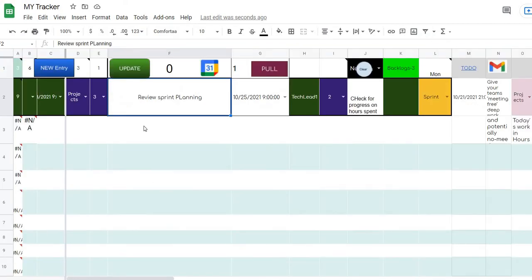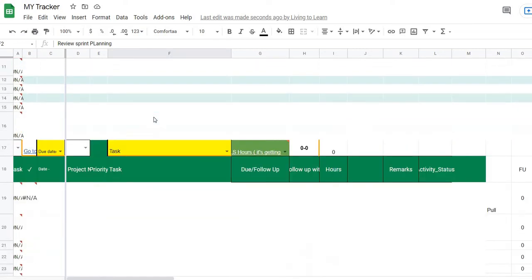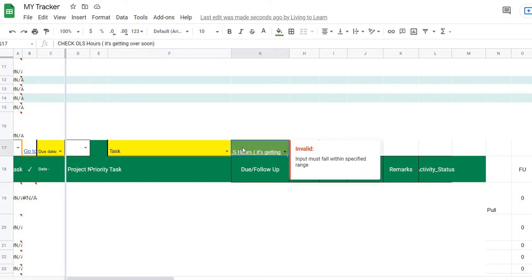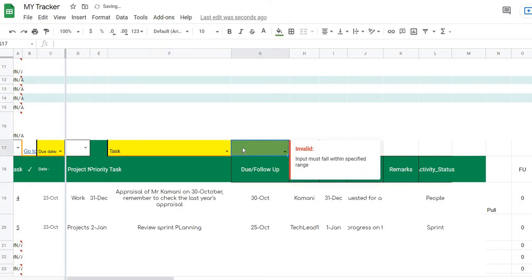Now it may happen that once you have a lot of such tasks and reminders, you will forget what you are talking about. Let's say we discussed about Mr. Kamani. Now I would want to know what it is that I had discussed with Mr. Kamani. Just scroll down here. I'll delete the previous one, and it will show by default whatever criteria is there.